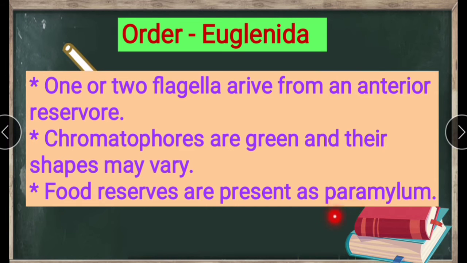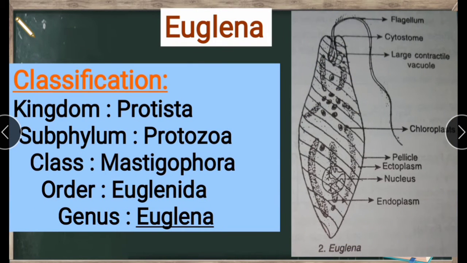This is one of the chloroplasts found in Euglena. Next, this is a Euglena image. Here the flagellum is there, the cytostome and a large contractile vacuole. These are the chloroplasts, and these lines we call the pellicle. The innermost layer we call the endoplasm, and the outermost layer we call the ectoplasm. Here the nucleus is in the middle.